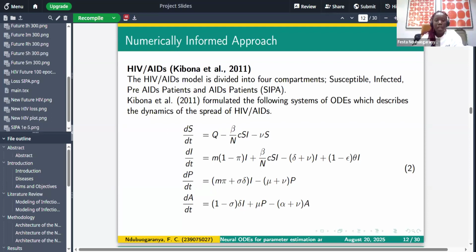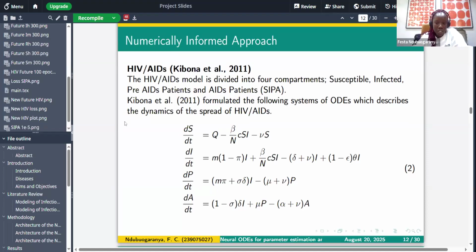For the prediction, we can see the network was able to capture the trend, let's not say perfectly, let's say closely, for this susceptible class.